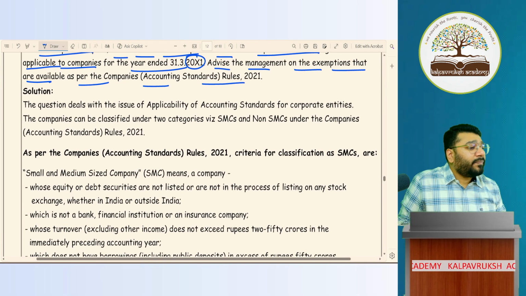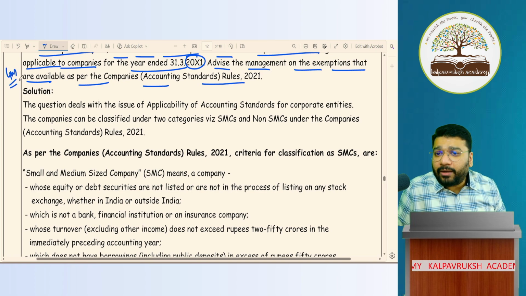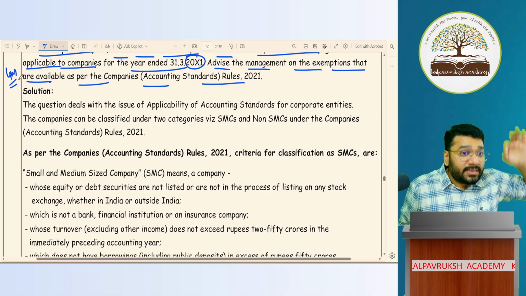Now this is a 4-mark question. How do you write a 4-mark question? I've given a proper answer. This is how you have to write it.